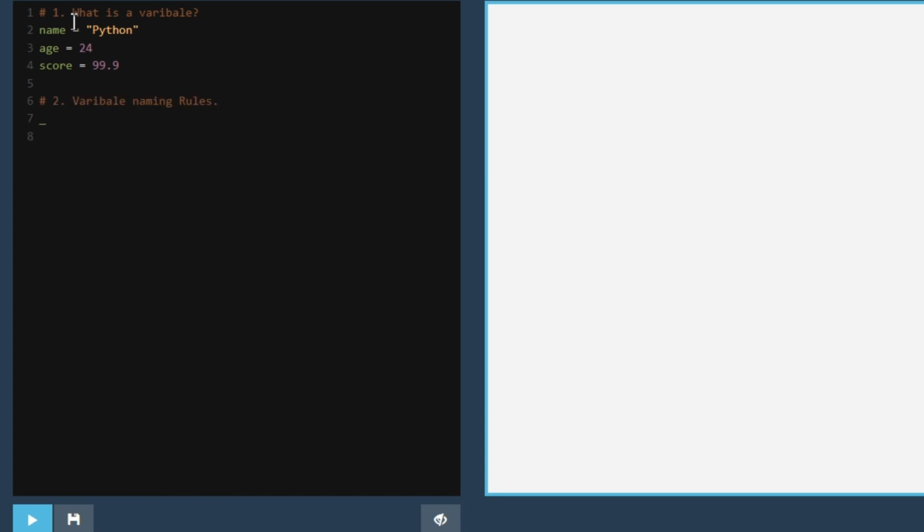Variable naming rules. Start with a letter or underscore. Use letters, numbers, and underscores. No spaces or symbols like exclamation mark and @ sign. They cannot be a reserved Python keyword.